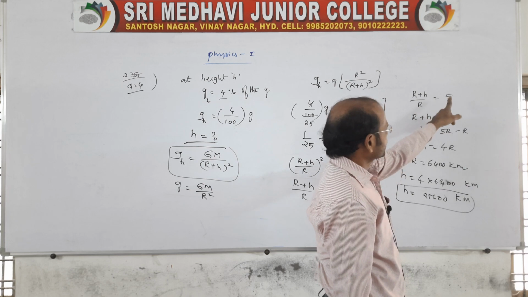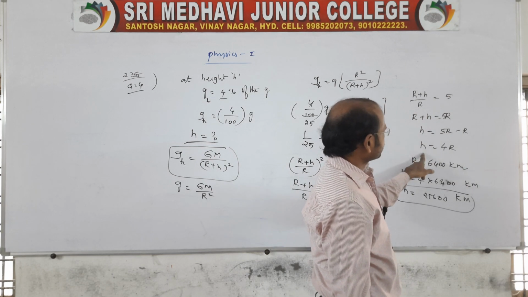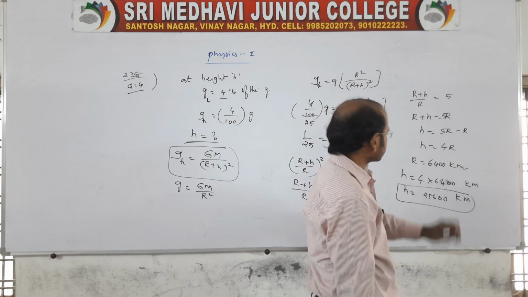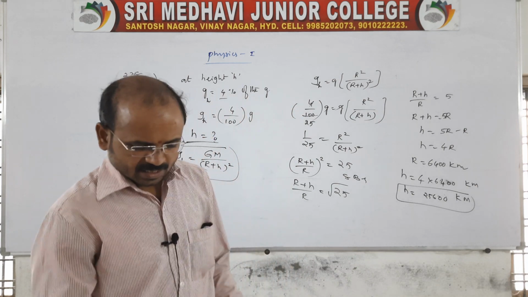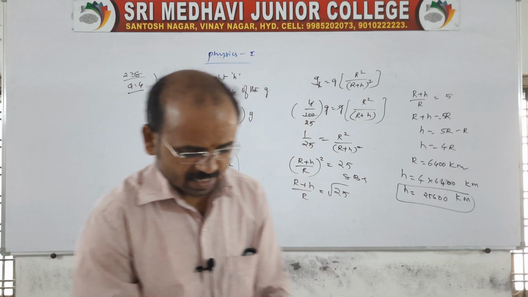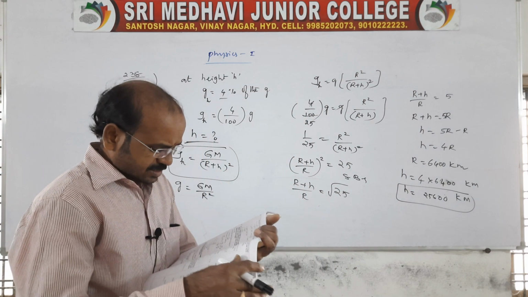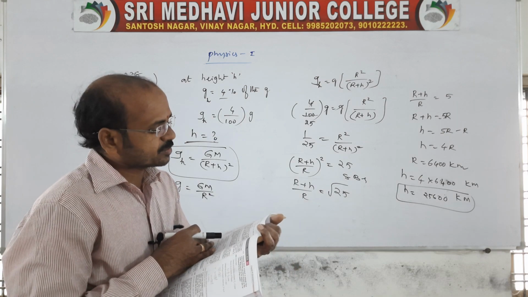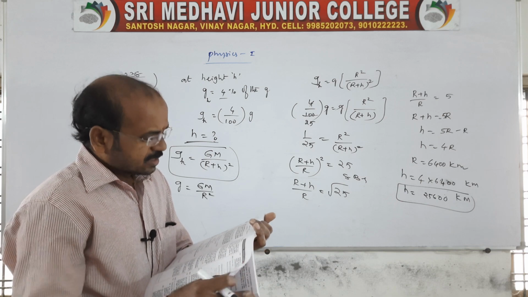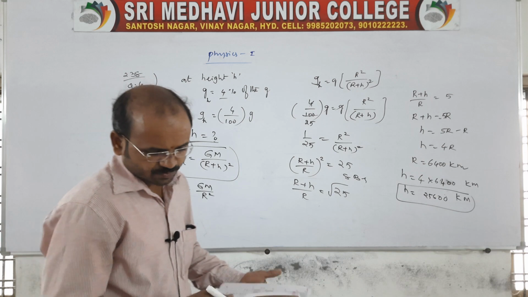Then cross multiply again: 5R is equal to R plus h, and we need to find h. Then h is equal to 5R minus R, so h is equal to 4R. R is equal to 6,400 kilometers, that is the radius of the earth, right? And then h value will be 25,600 kilometers. Like this we can take, right?